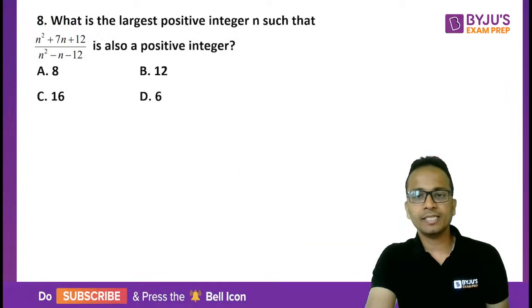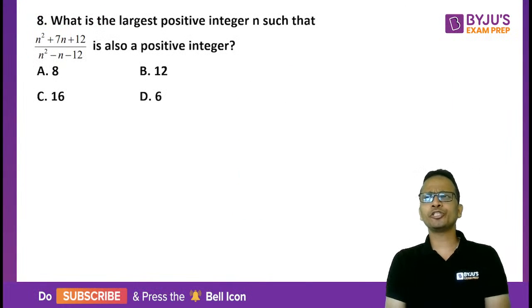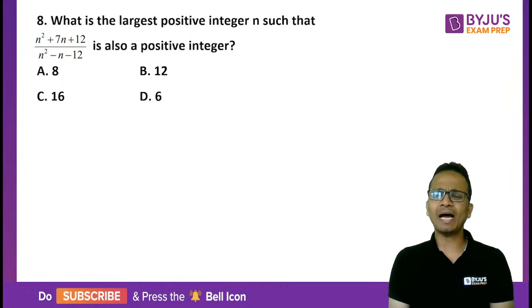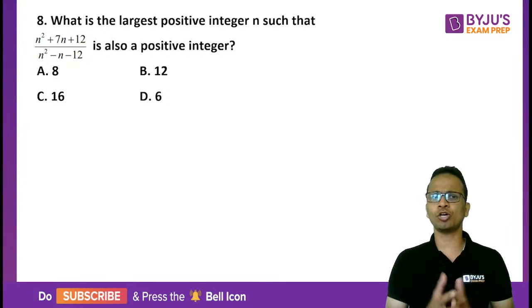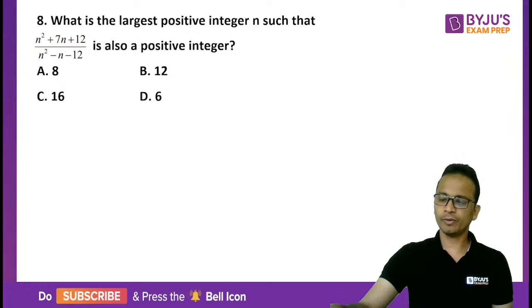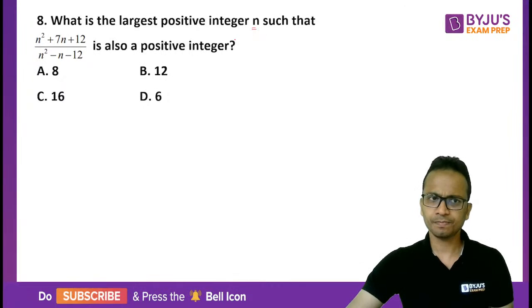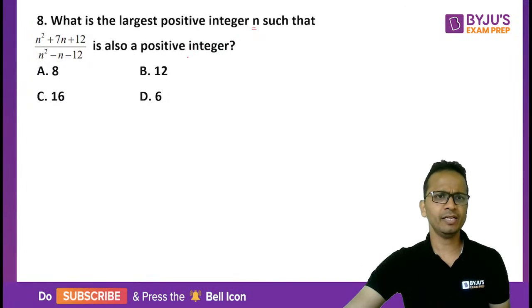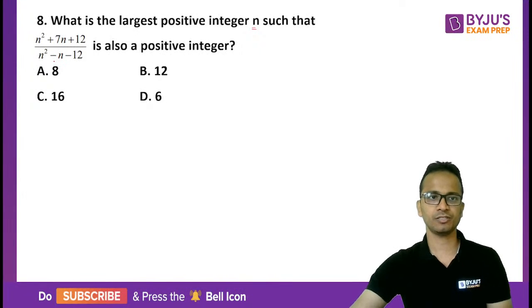Okay, all right, so let's move ahead and look at the next question, question number 8. Now this type of questions, they have a set pattern. It looks difficult, but if you'll solve few questions of this form, then you'll not find them to be difficult. Okay, so we have to find out the largest positive integer value of n, the largest value of n, such that the given expression is also a positive integer.